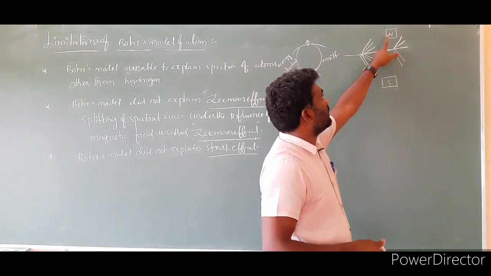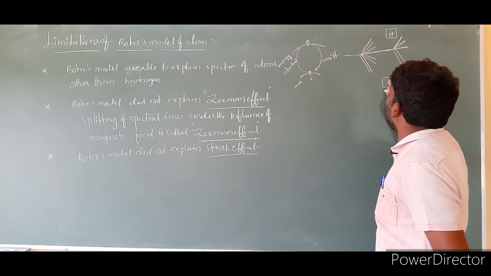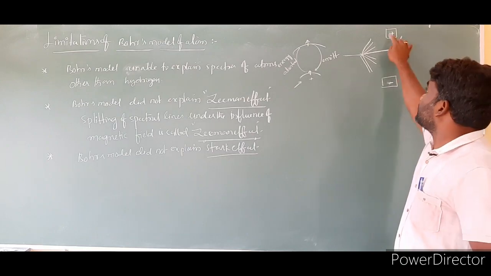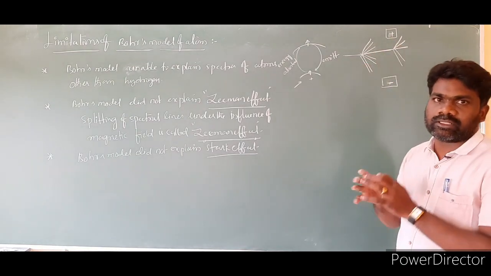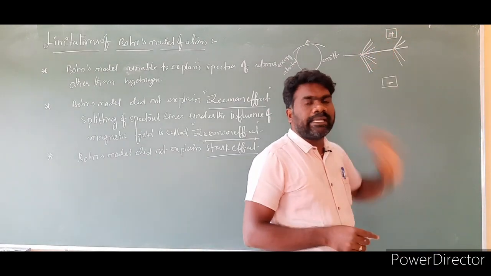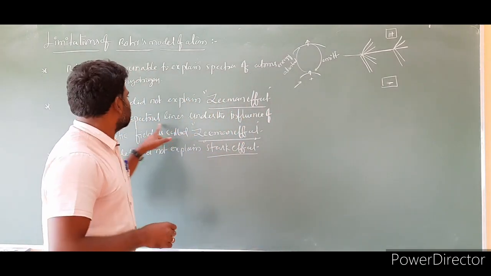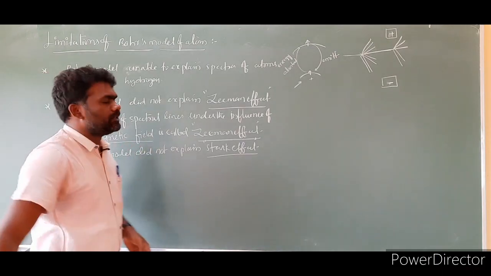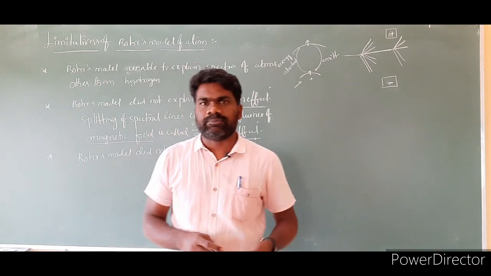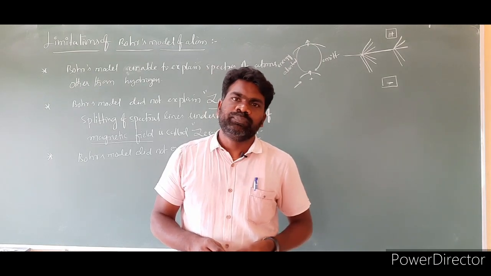These spectral lines, instead of keeping the magnetic field, we are keeping an electric field. So I am taking here a positive plate and a negative plate. I am keeping an electric field. So in the presence of an electric field, spectral lines undergo further splitting. So splitting of spectral lines further under the influence of an electric field is called the Stark effect. The difference between the Stark effect and Zeeman effect is that Zeeman used a magnetic field, Stark used an electric field. The sentence is the same.